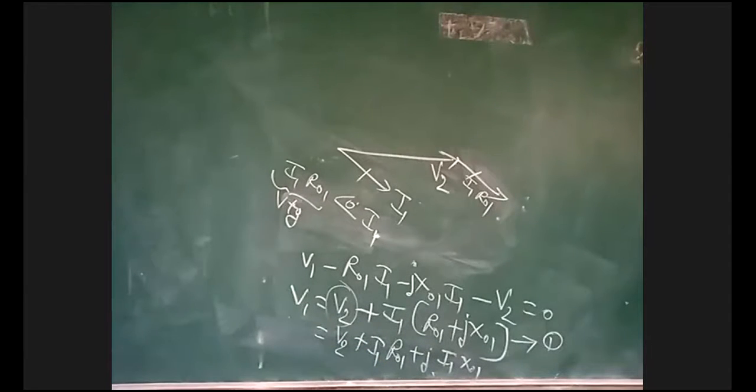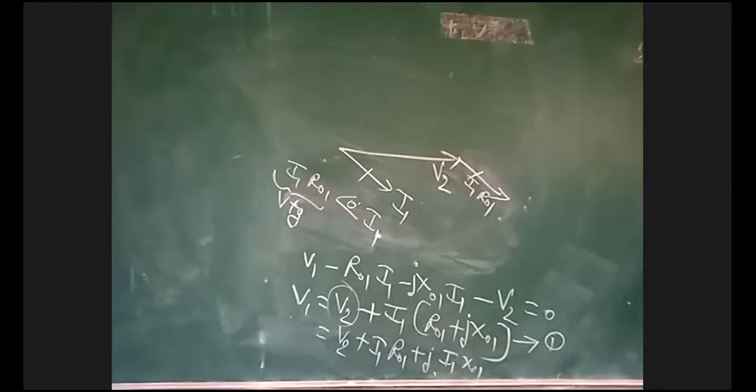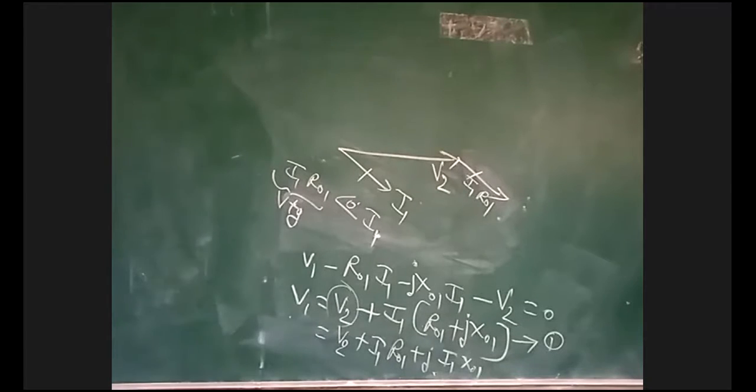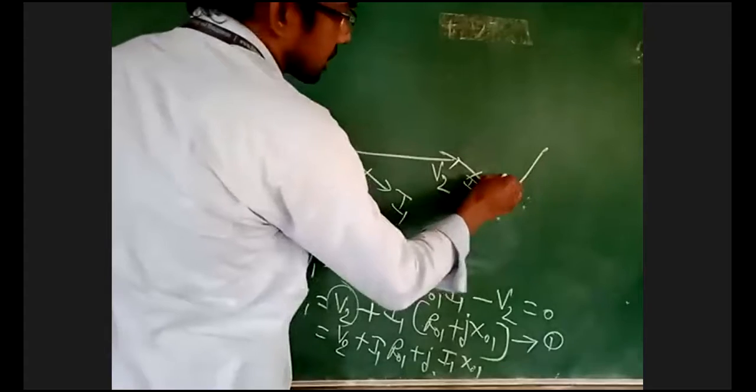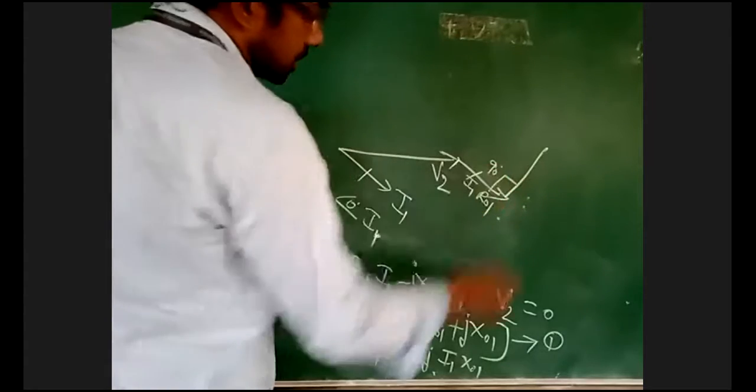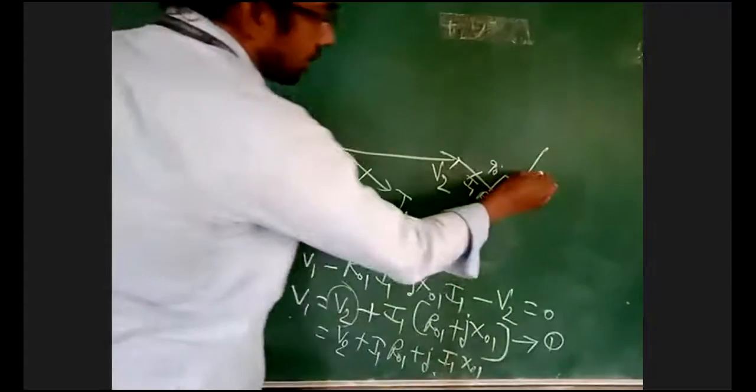Then what do we have to add? What is left out in the equation? I1 into X01. j means 90 degrees, so I am taking 90 degrees, I1 into X01.